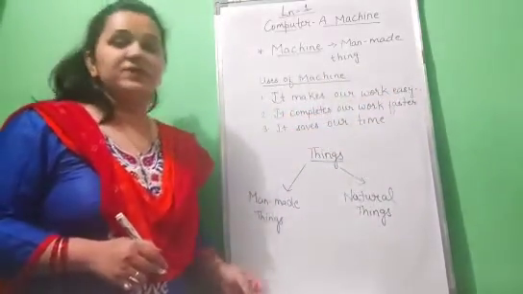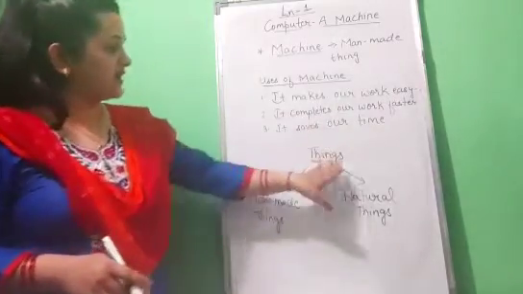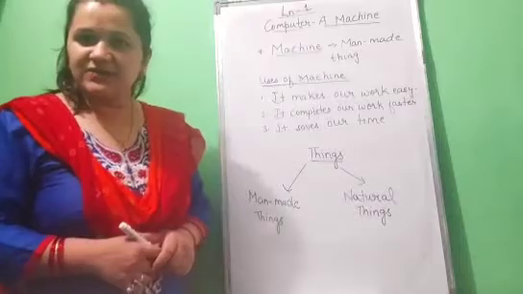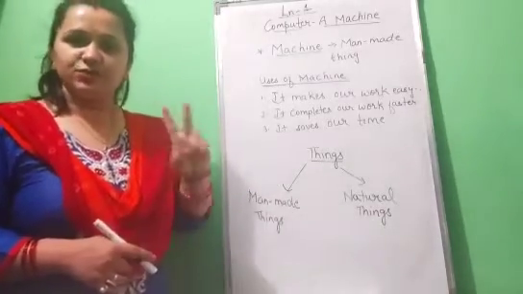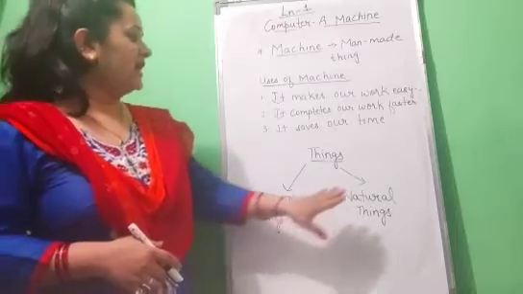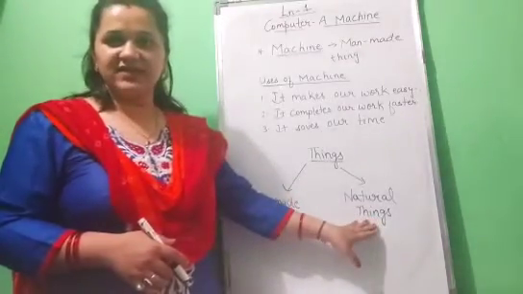Children, next we have studied that things are of two types. How many types? Yes, two types: man-made things and natural things.